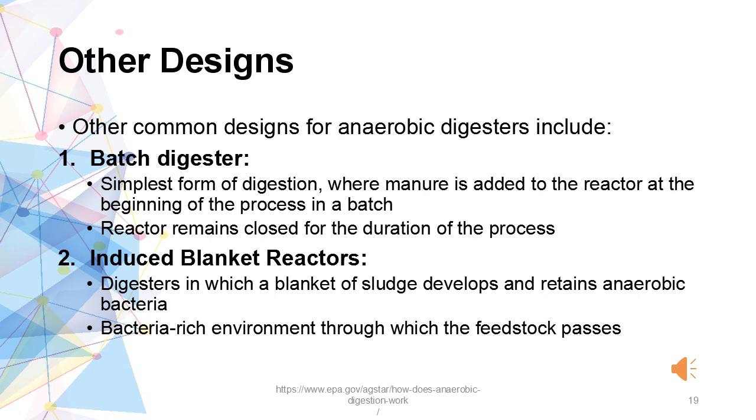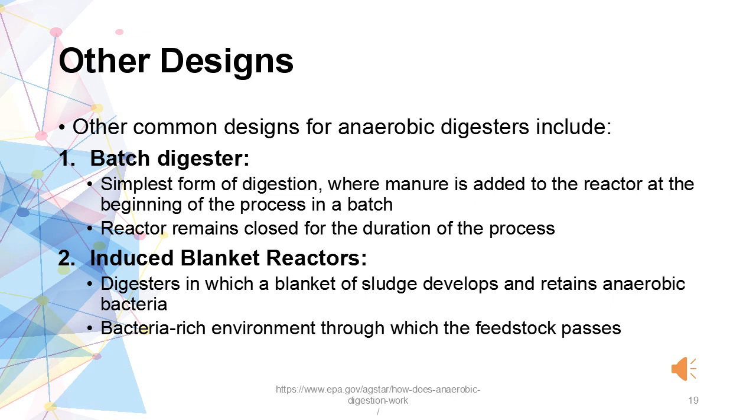Other designs. Other common designs for anaerobic digesters include: first, batch digester. In this type of digester, the simplest form of digestion occurs where manure is added to the reactor at the beginning of the process in a batch. The reactor remains closed for the duration of the process. Once the biogas has been obtained for a particular batch, a new batch of manure is added and the process continues again. Second, induced blanket reactors.